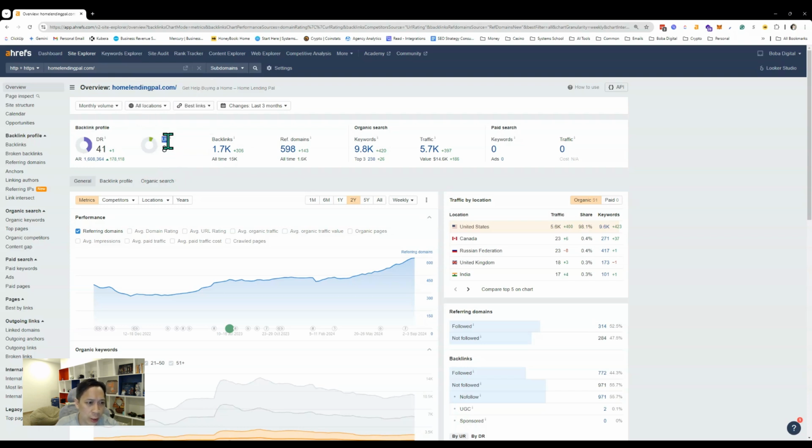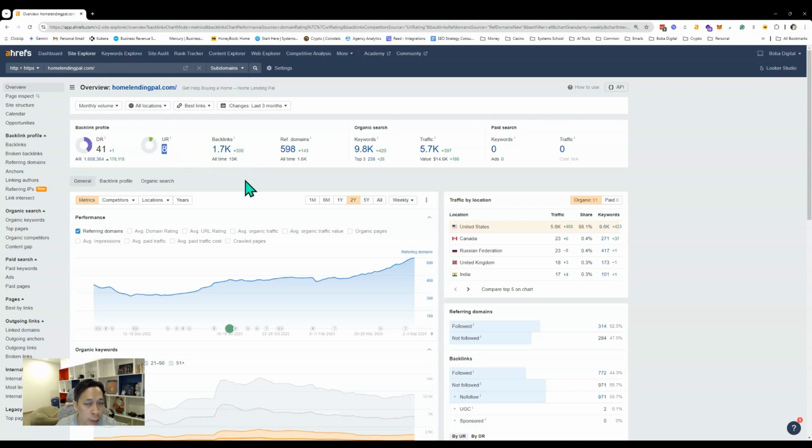URL rating is the authority of the specific URL, so the homepage. Domain rating is your rating for the whole domain, all the URLs combined. The URL rating is just the authority for only that URL specifically.